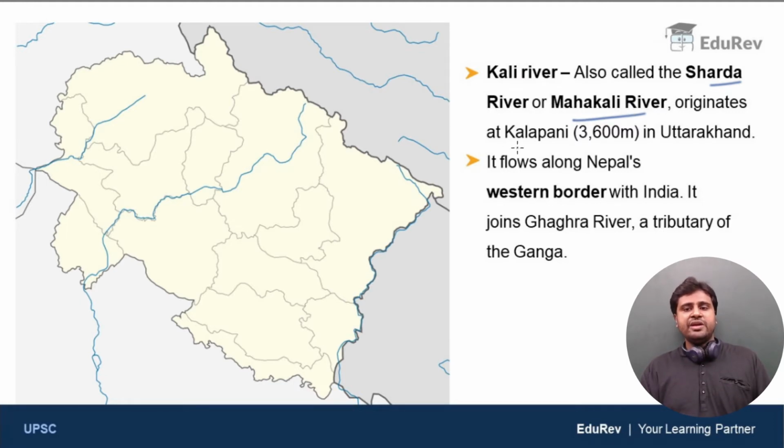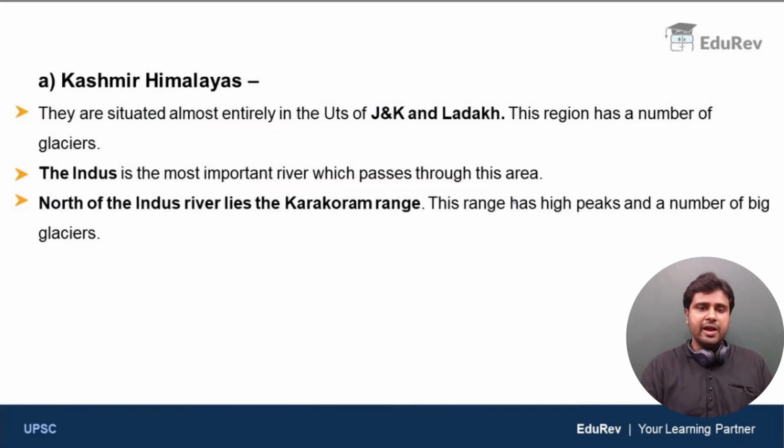So Kali River originates at a place called Kalpani in Uttarakhand. Kalpani is roughly here, very close to the border between Uttarakhand and Nepal. And then river Kali flows like this. So river Kali flows along Nepal's western border with India. Clear? So this point is very, very important. River Kali flows along Nepal's western border with India. And finally, river Kali joins Ghagra River, which is a tributary of Ganga. Clear, right?